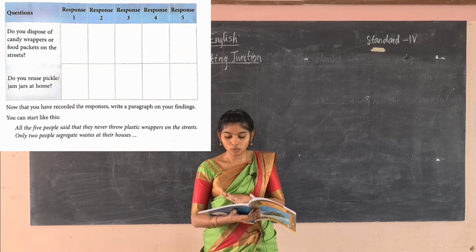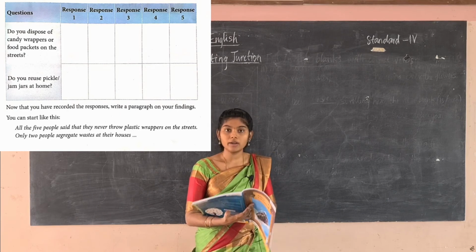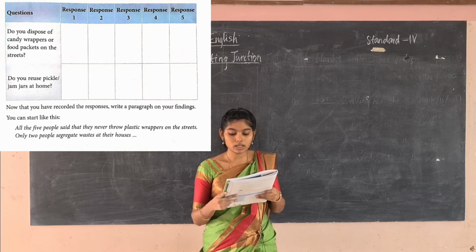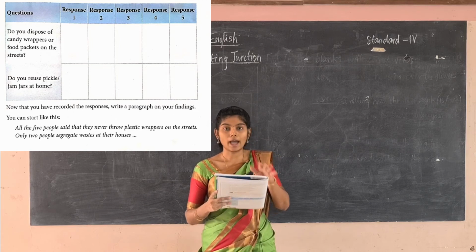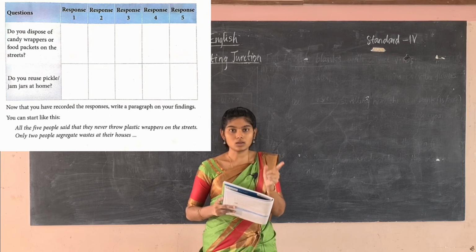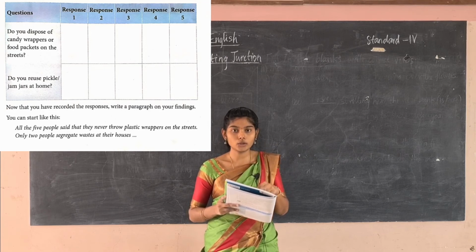5 responses you have to record here, and with those responses, now that you have recorded them, write a paragraph on your findings. After filling in these responses, you have to fill in yes or no. Only these two things you are going to record here.